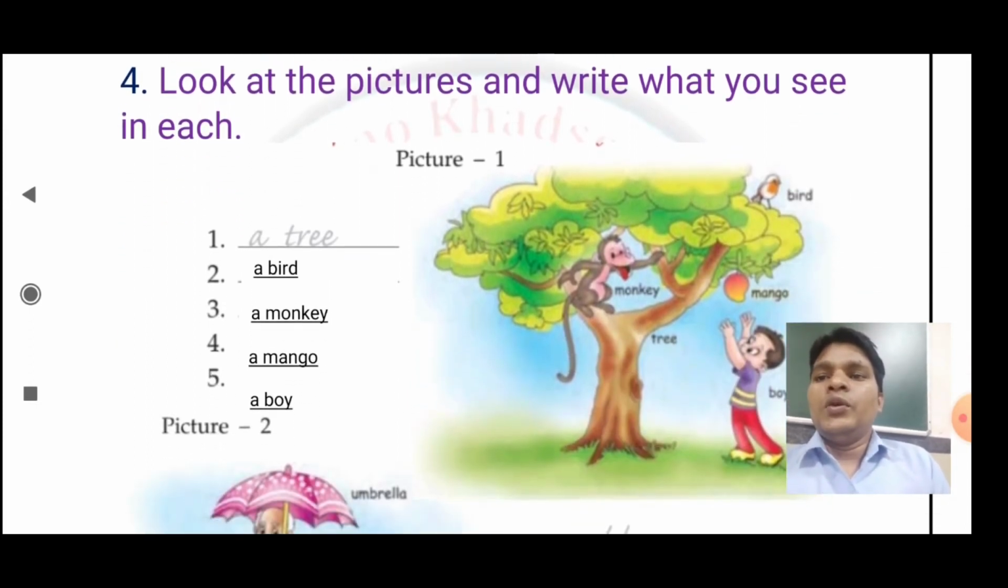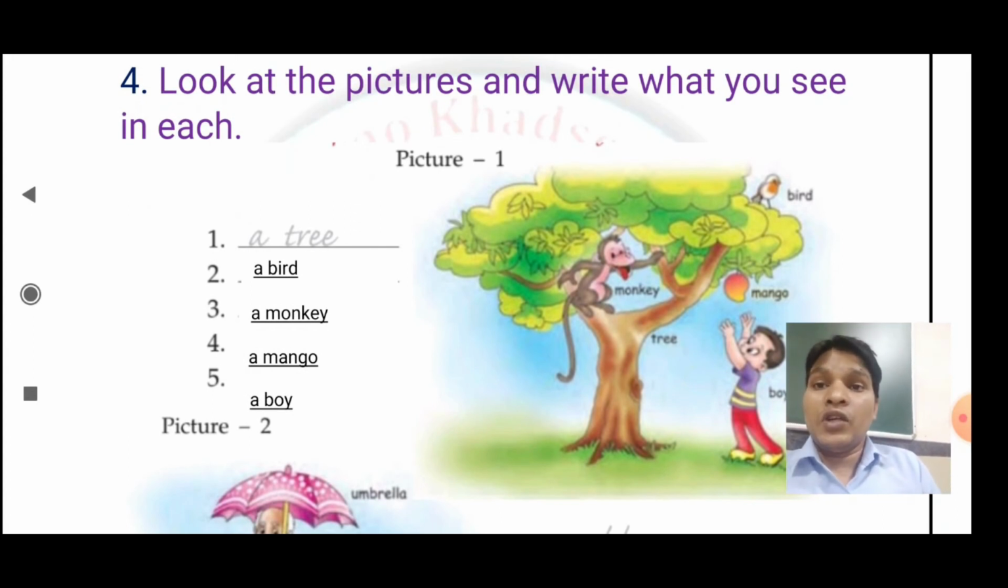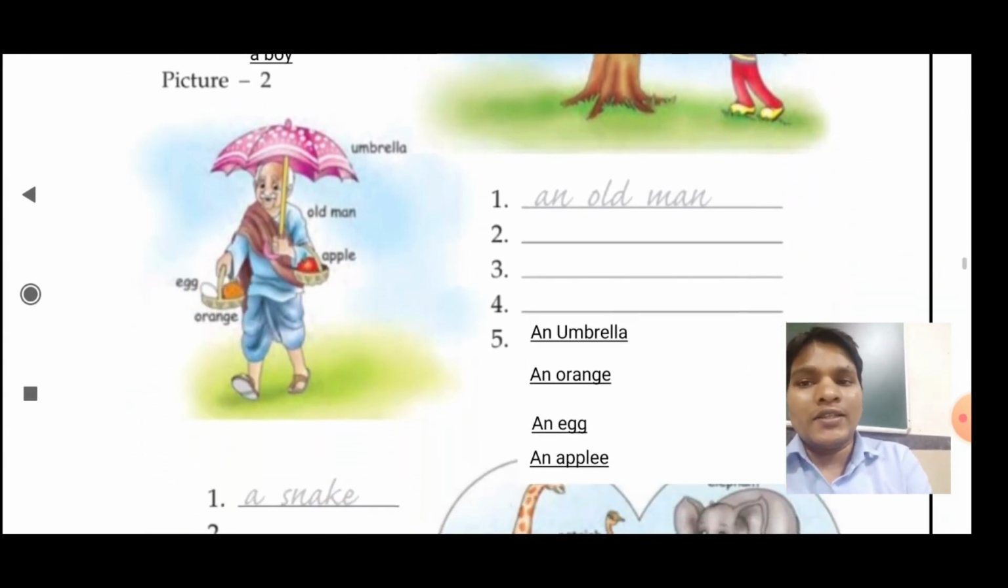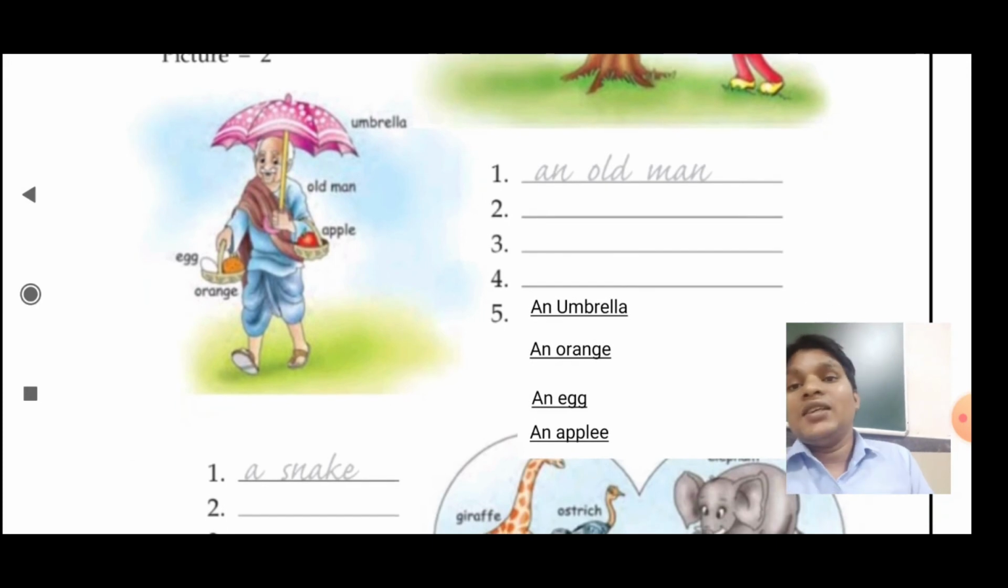Next we're going to do the question that is, look at the picture and write what you see in it. So here it depends completely on the use of the articles a and an. It has given you a picture, a tree. We can write a bird, a monkey, a mango, a tree, a boy, while the second picture comes under an old man. Next question, umbrella. So what do you write here? An umbrella.